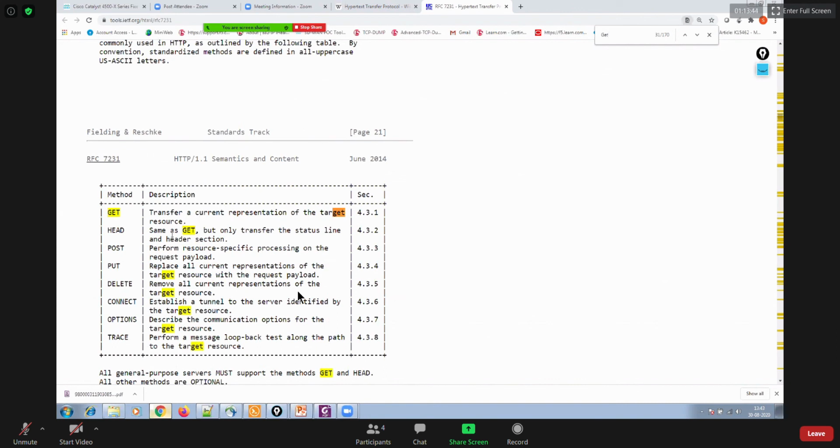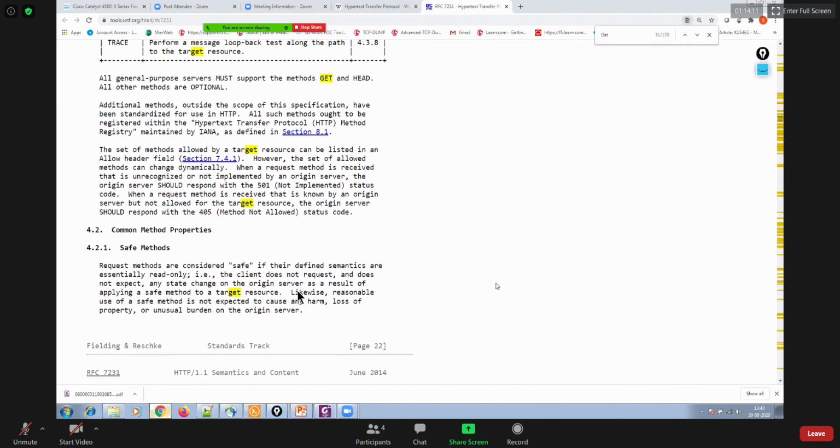Here you can see methods. GET: transfer a current representation of the target resource. The meaning of HEAD is the same as GET, but only transfer the status line and the header section. POST: perform resource-specific processing on the request payload. PUT: replace all current representations of the target resource with the request payload. DELETE: remove all current representations of the target resource. CONNECT: establish a tunnel to the server identified by the target resource. OPTIONS, TRACE, like that. These all are the methods, right?